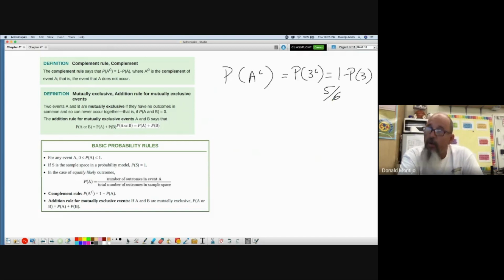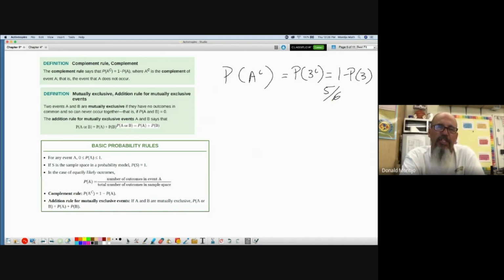Okay. Now we're going to talk about mutually exclusive events. Mutually exclusive means that the two events have no outcomes in common. They can never occur at the same time. Or another way to think about it is that the probability of the two events A and B happening is 0. And we'll talk about that more in a little while. Mutually exclusive events would be flipping a heads and a tails. You can't. It's impossible. You can't be both a heads and a tail at the same time.